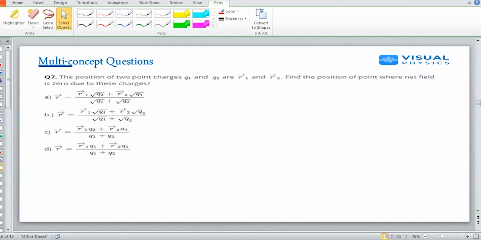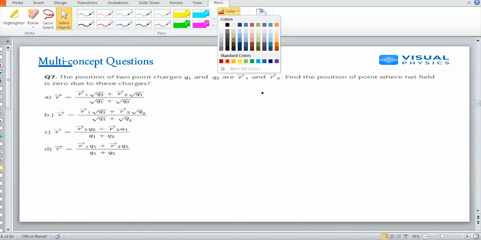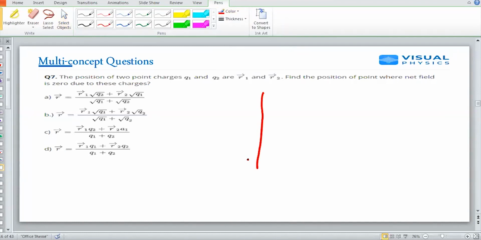Now, Naveen had a doubt in this question that, sir, nothing is said about the charges Q1 and Q2. So I just suggested to him that you don't care about the sign of the charges, whether it is plus or minus. That is not important. What is important is the vector concept.